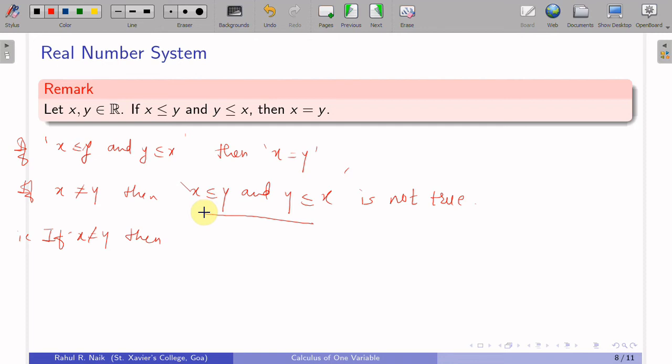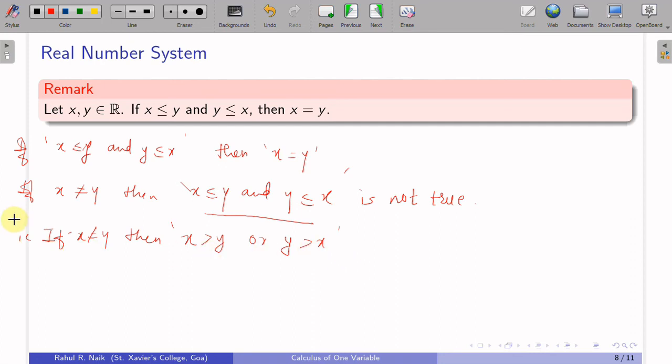The only possibility by the law of trichotomy is that x is greater than y, because you are excluding both the cases, x strictly less than y and x equal to y. Similarly, y less than or equal to x is not true means the only possibility is that y is greater than x.